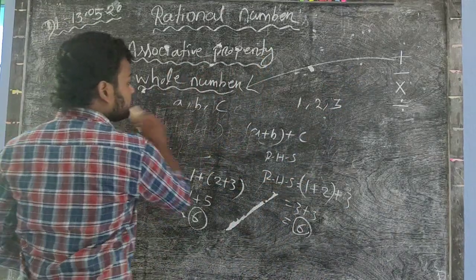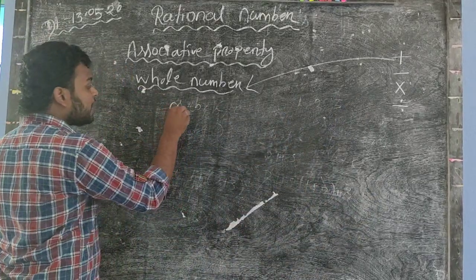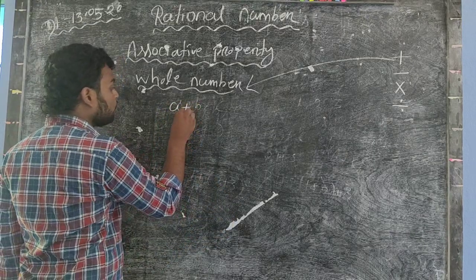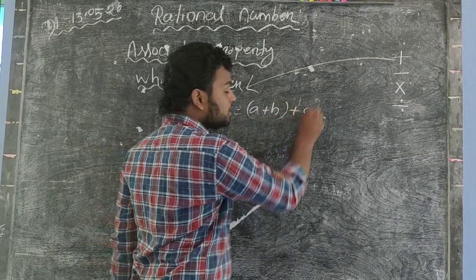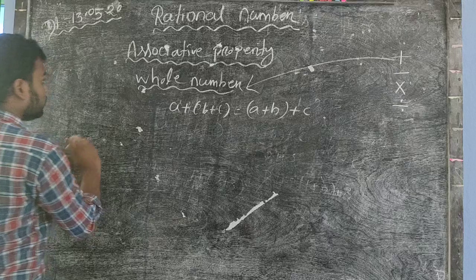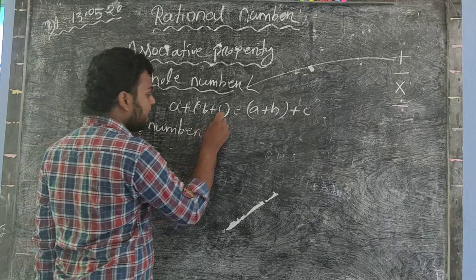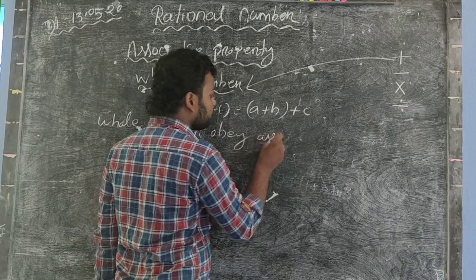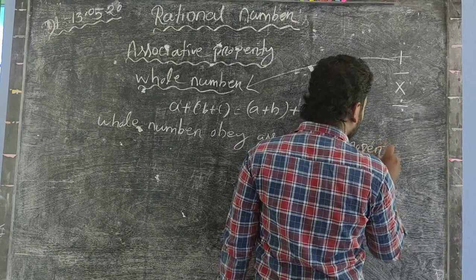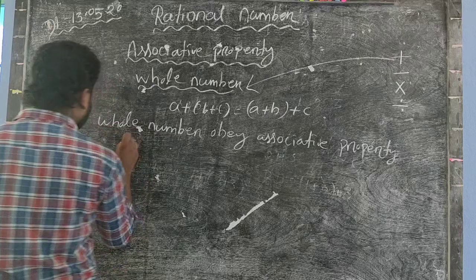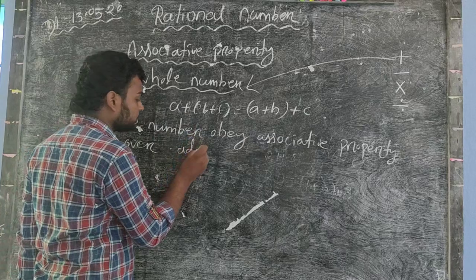So you write that. First I write the rule: (a plus b) plus c equals a plus (b plus c). Therefore whole numbers obey the associative property over addition.